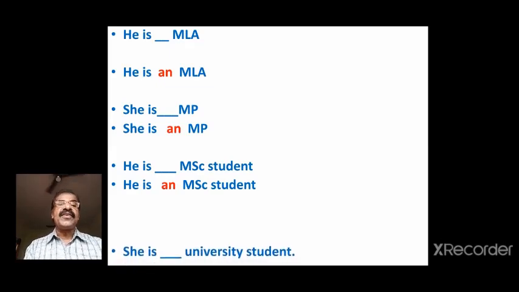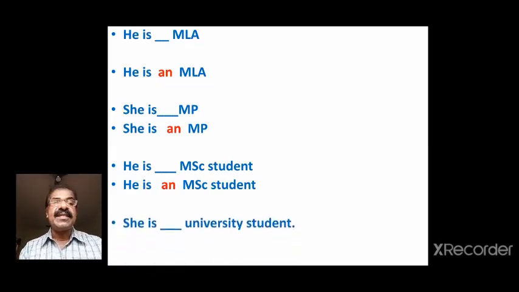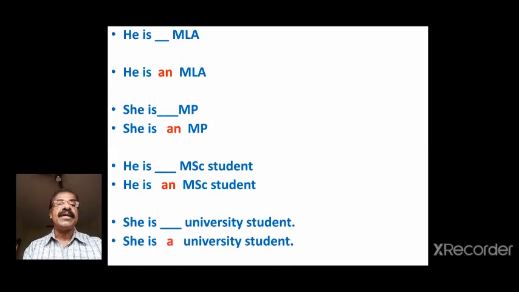Next one. She is dash university student. It begins with the letter U, which is a vowel, no doubt, but when you pronounce it, you get the sound ya or U. So ya is a consonant. Naturally, we need to use a here, not an, even though it begins with U. So she is a university student. Don't ever say she is an university student looking at the letter U. Here, what matters is a sound. So she is a university student.